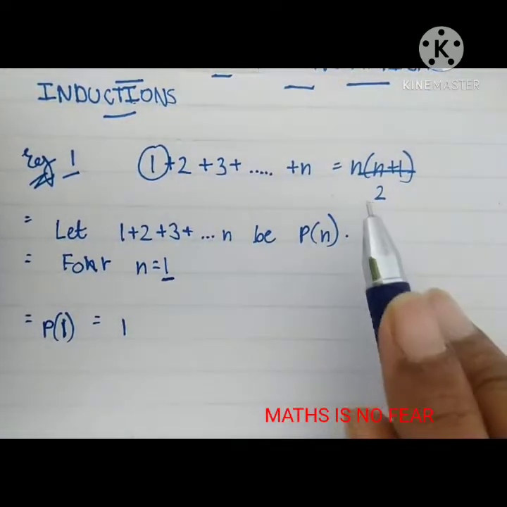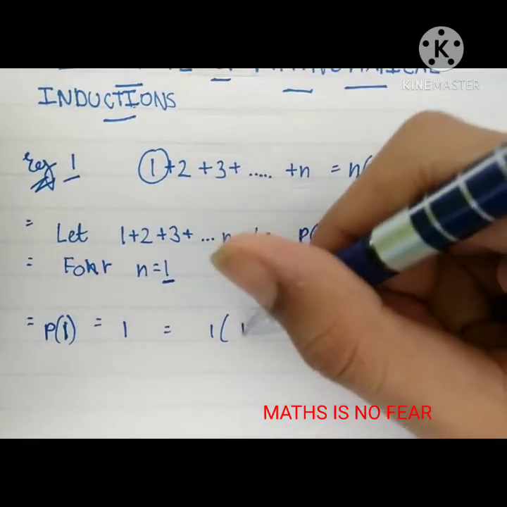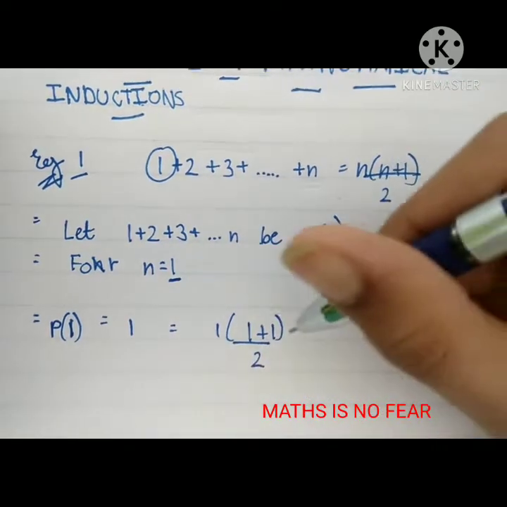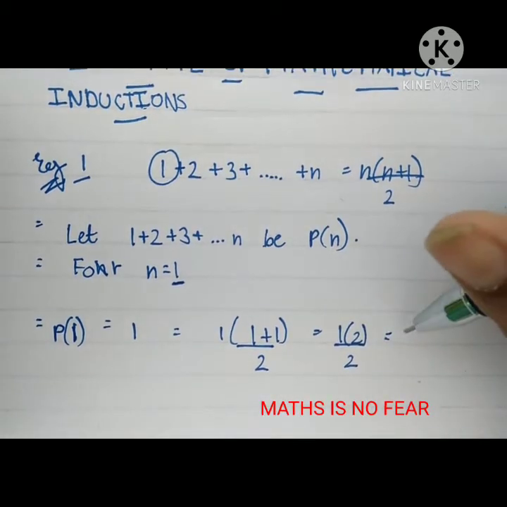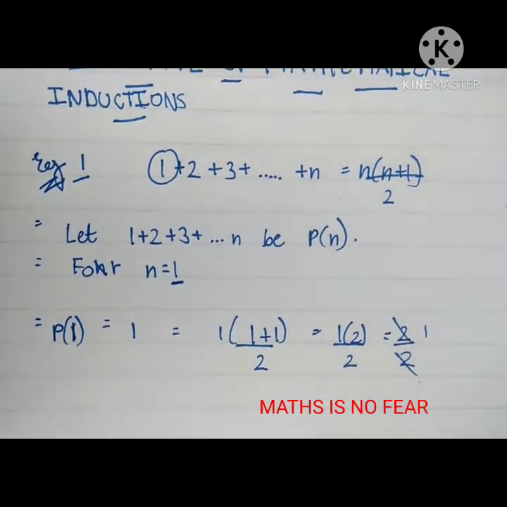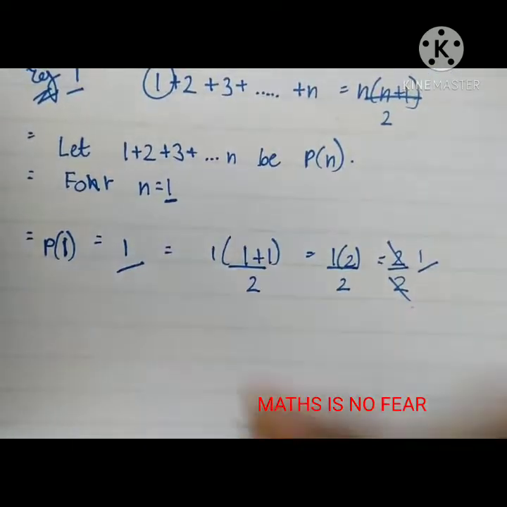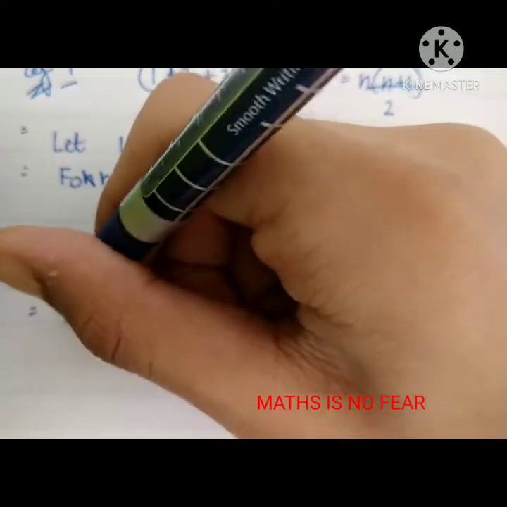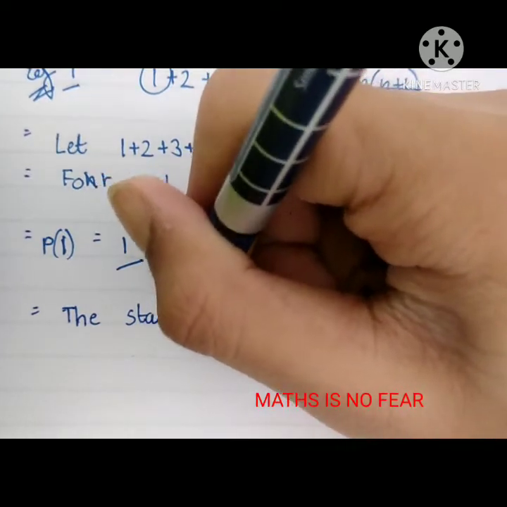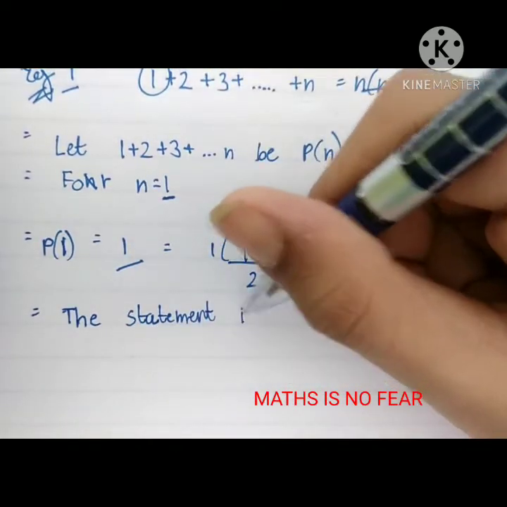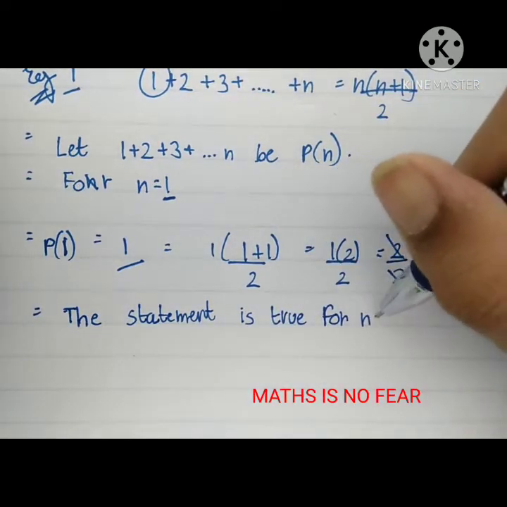Now let's substitute n to be 1 in the formula, and see what it gives: 1 multiplied by bracket 1 plus 1, by 2. Now 1 plus 1 is 2, so like this we can write. Now 1 into 2 is 2, and 2 by 2 will be 1 only. Okay, so we can see that here it is 1, and by the formula it's also coming 1. So we can write the statement is true for n is equal to 1.